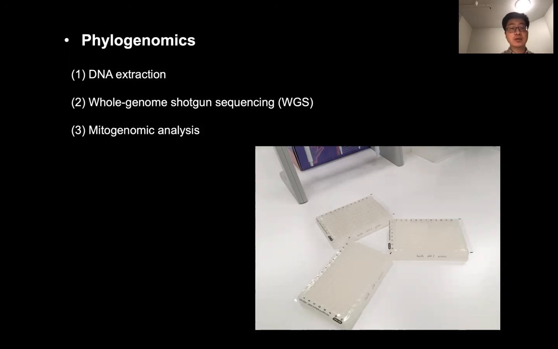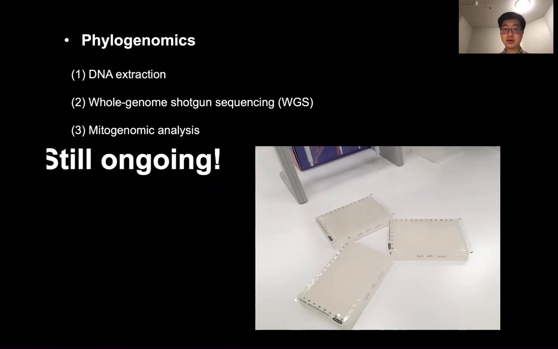As you can see, our morphological phylogenetic work is just a preliminary study with a limited number of taxon sampling. So our further plan is to reconstruct a strong phylogenetic framework based on genomic data. We have finished the DNA extraction and whole genome shotgun sequencing of all available specimens of the Tranes group, Tychiodes group, and the Molytinae genera and tribes, aiming to build a phylogenetic tree with comprehensive taxon sampling. And we can discuss more about their systematics and the evolution of cycad association. Now we are dealing with the mitogenomic analysis, so our study is still ongoing.